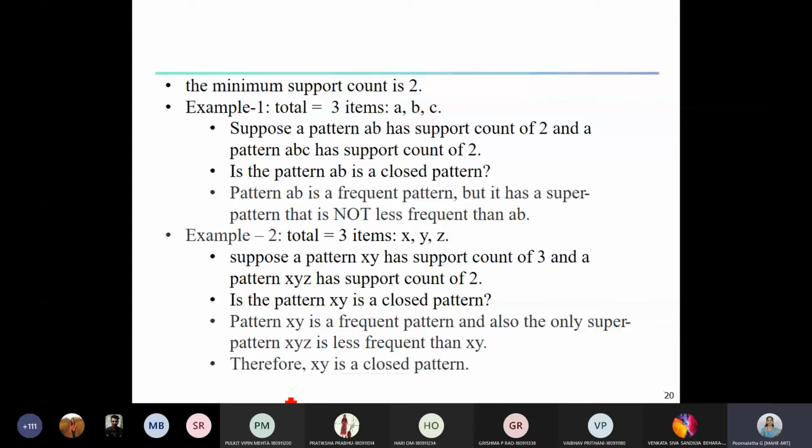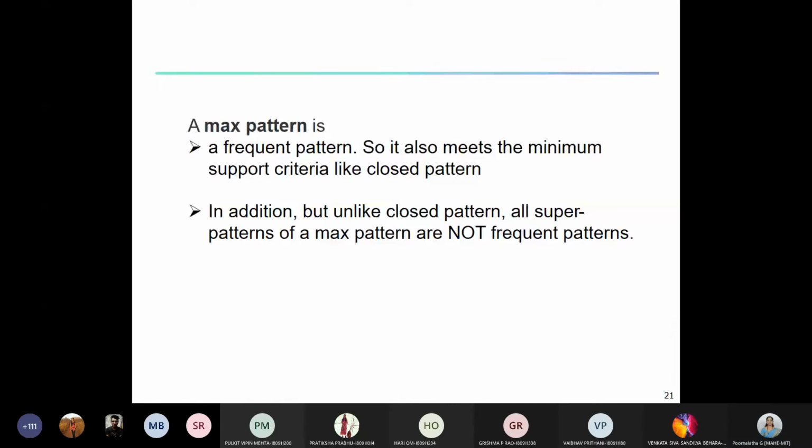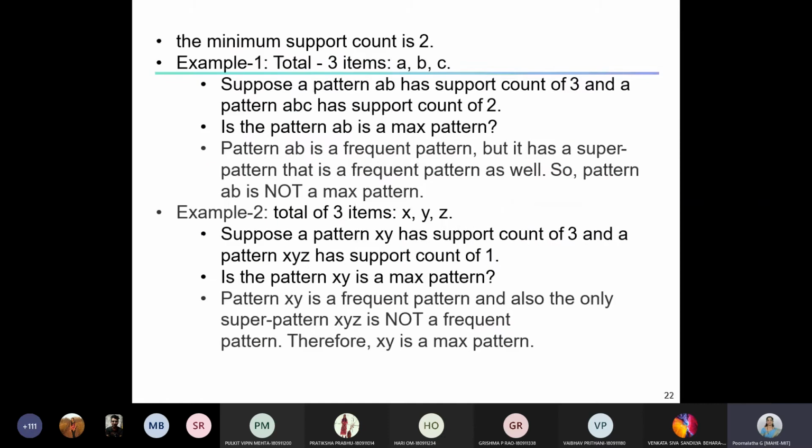Then how can we define the max pattern? As the name itself tells, max means maximal. Example: again, the same example. ABC is there, and AB has a support count of 3 and ABC has a support count of 2. Can I say whether AB is a max pattern? Pattern AB is frequent because its support count is 3, which is greater than the minimum threshold 2. And ABC is also frequent, because its support count is 2, which is equal to the minimum threshold.